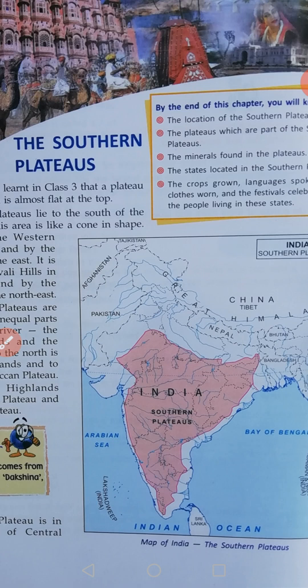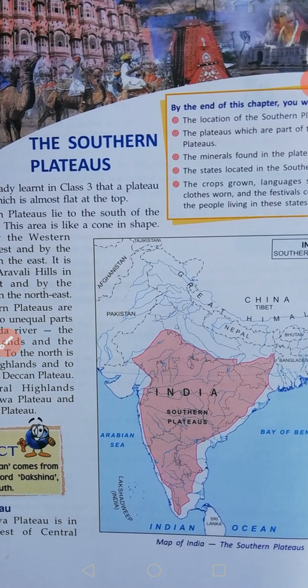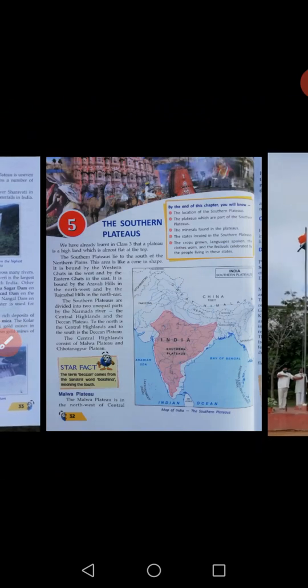It is bound by the Western Ghats in the west and by the Eastern Ghats in the east. Bound, B-O-U-N-D. Bound means bind. Past tense and past participle of bind is bound. Bound by the Western Ghats and Eastern Ghats.